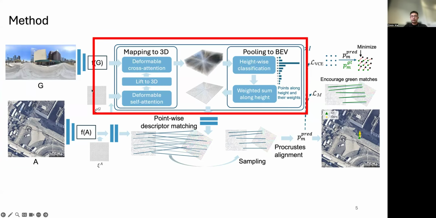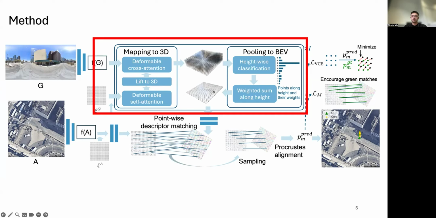We first define a grid of bird's-eye view points. For each point, we lift it to a pillar of 3D points, spanning a given height range. Next, we can look up for each 3D point its feature in the ground image, following the projection geometry. Here we use deformable attention to allow the model to look around at the projected location. Once we have the feature for those 3D points, we let the model learn to select the feature along height to pull the 3D points to bird's-eye view.